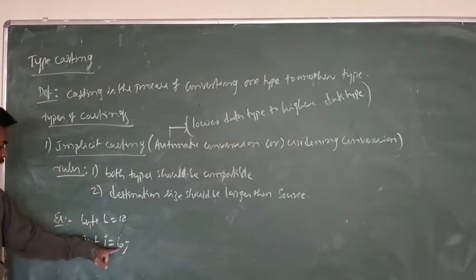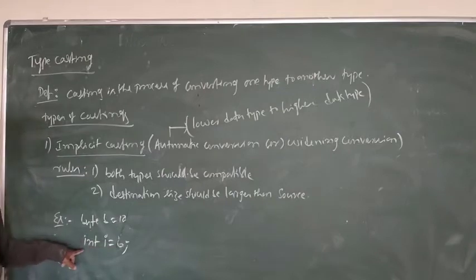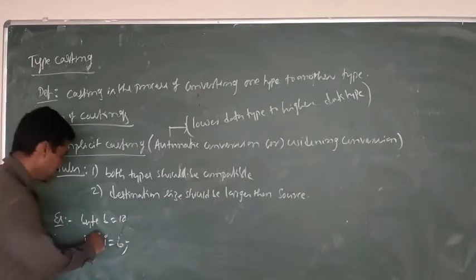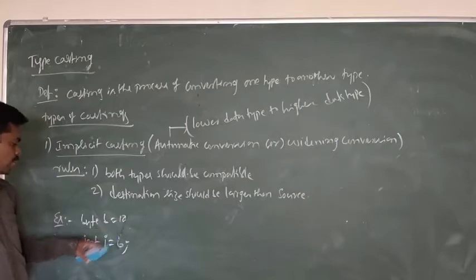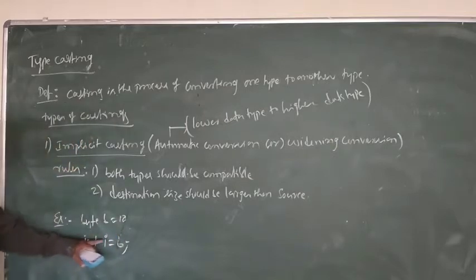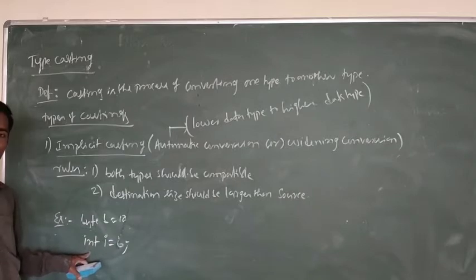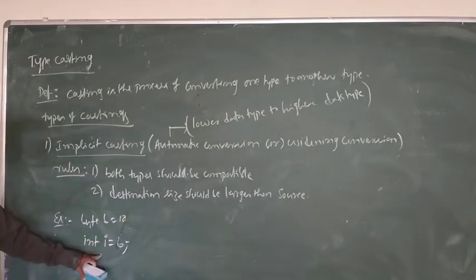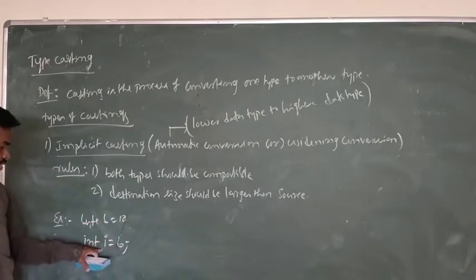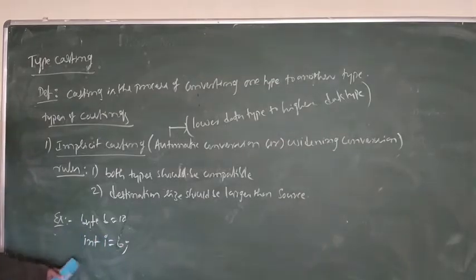So finally the value 10 will be assigned to the variable i of type integer. Here, how many bytes for byte? 8 bits for 1 byte. So this will be stored into integer. Integer is how many bytes? 2 bytes. So that integer can easily store the byte value without any loss of data, because both are compatible, and the destination size is larger than the source, so it can store the byte value into the integer without any loss of data.